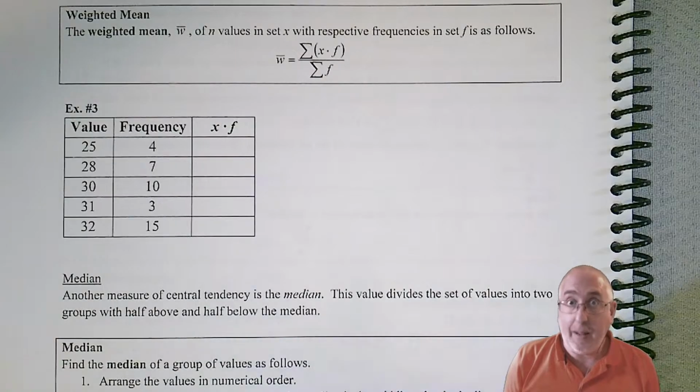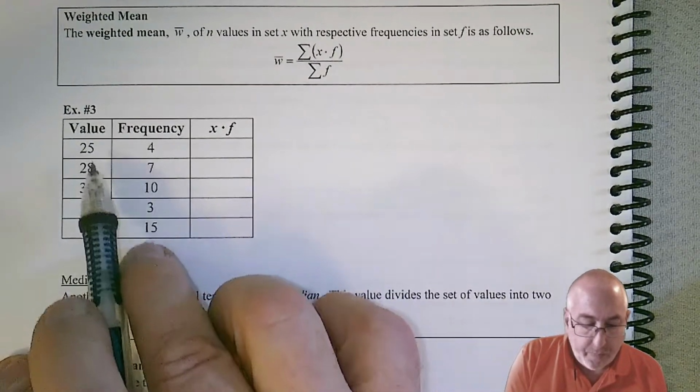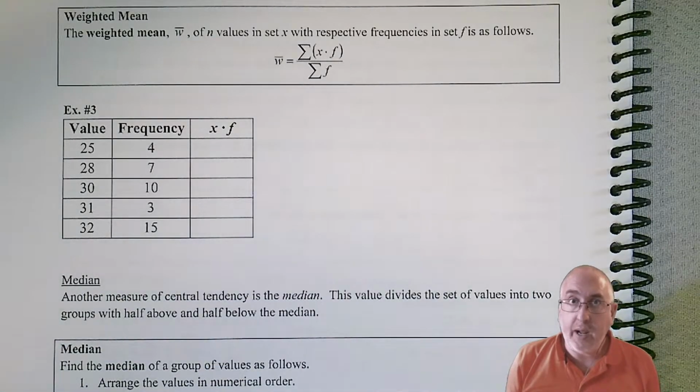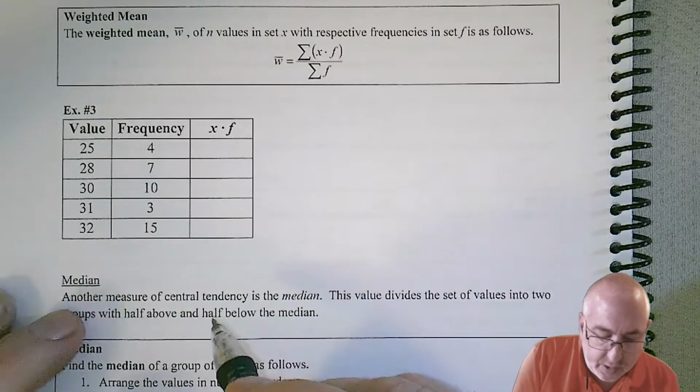We have a different setup. We have a frequency distribution, and we want to find that mean. So one of the things you could do is say, I don't want to use that formula. I want to do it the other way. So the other way would involve you doing this.